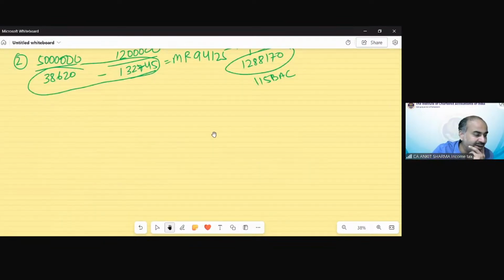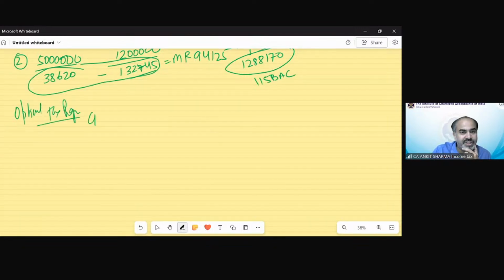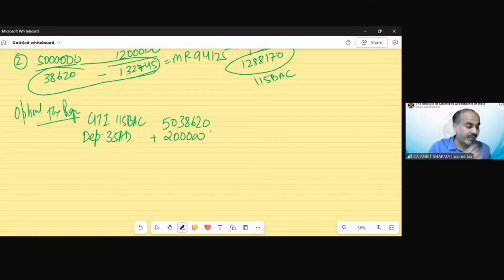Now we have to calculate income as per optional tax regime. Under optional tax regime, the GTI as per 115BAC, we will consider 50,38,620. Now the depreciation on building, which is covered under section 35AD, we need to add it back because we will not claim the depreciation. We will claim the full deduction of it.